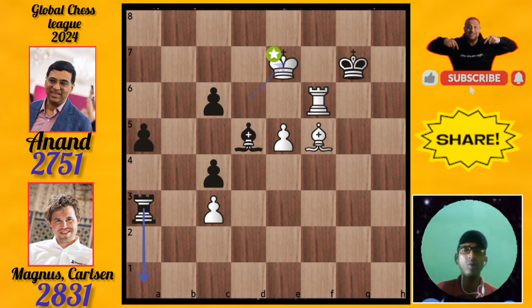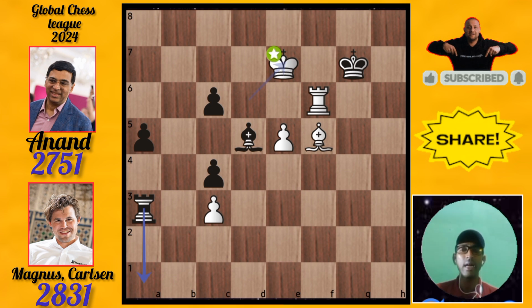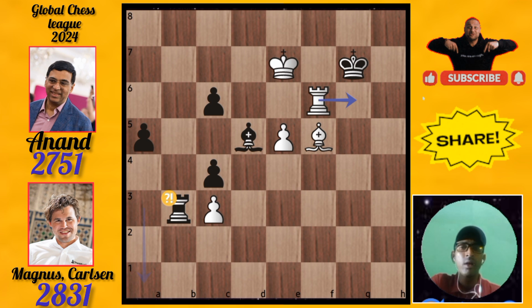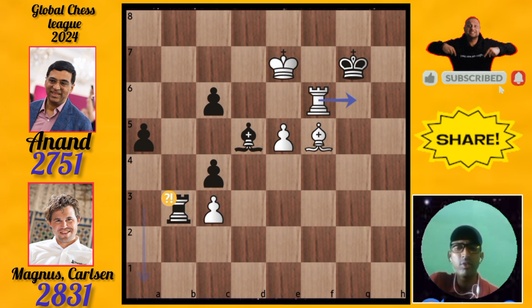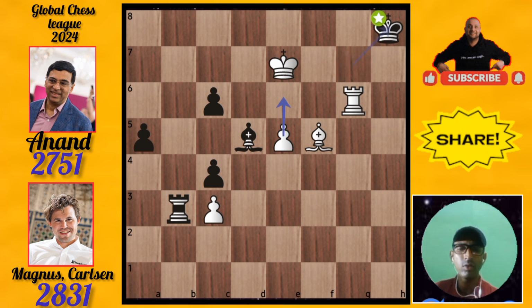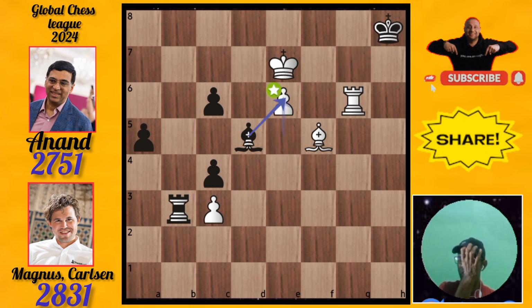Okay. In a few moves, Magnus won the game. You can see how white won the game. Viswanathan lost the game, I think. Yeah. Rook b3 now. An inaccurate move made by Viswanathan Anand. And the king comes here and check. Then the king goes there. Push the pawn there.